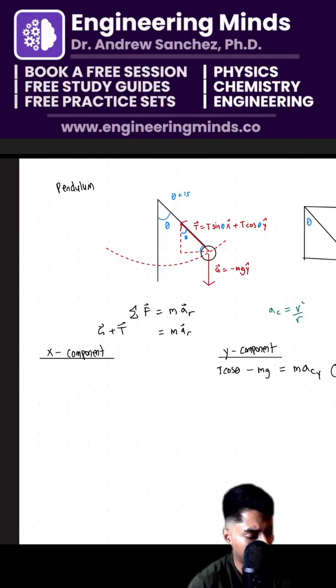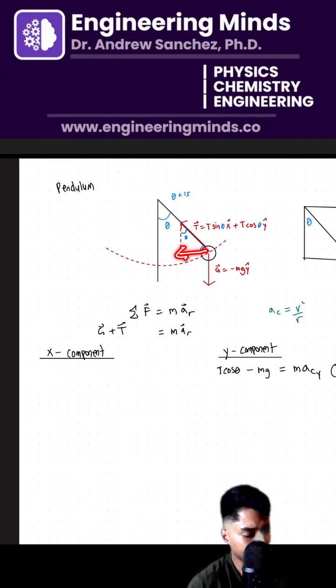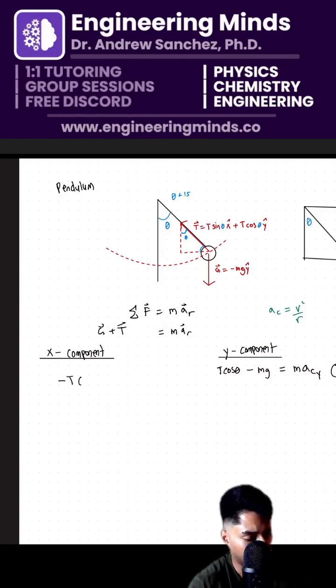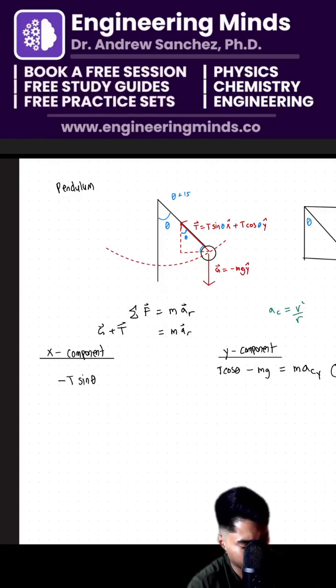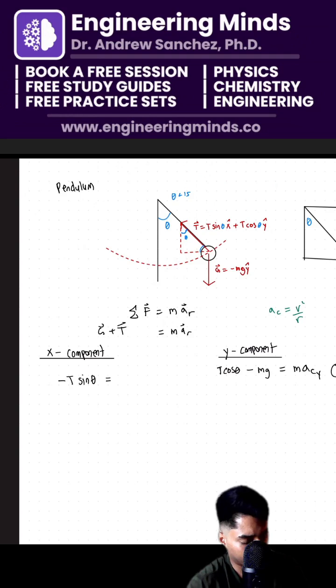And at the moment it's going left here. So I'm going to call that a negative T sine of theta, because that's my x component, is equal to centripetal acceleration as well.